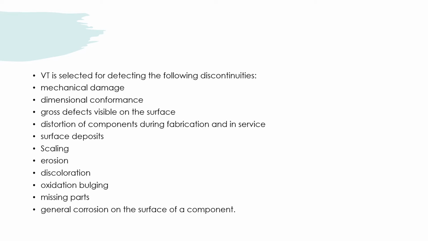So students, these are the 11 discontinuities for which visual testing is used. These are the main discontinuities.